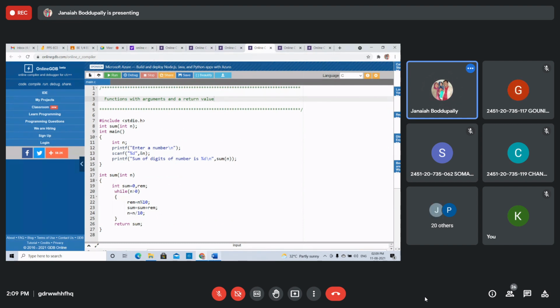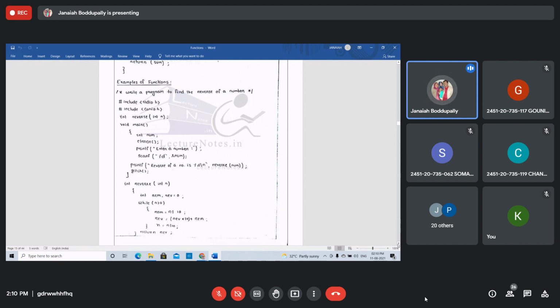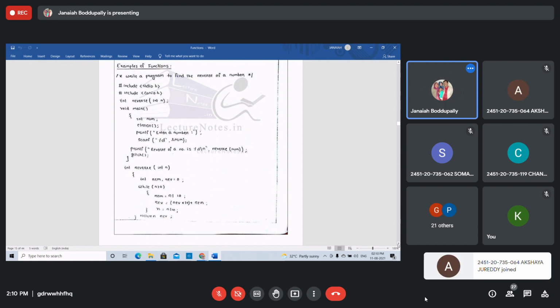Next, there are some programs. Write a program to find the reverse of a number. Students, reverse of a number. See this. Take the function reverse. Name of the function, declare the prototype here. Int reverse of int n, function name is reverse, passing one argument number. Printf enter a number, scanf you are taking it. Reverse of a number, you are calling the function from the printf statement directly. Then the function definition here, how to find the reverse number is this one.